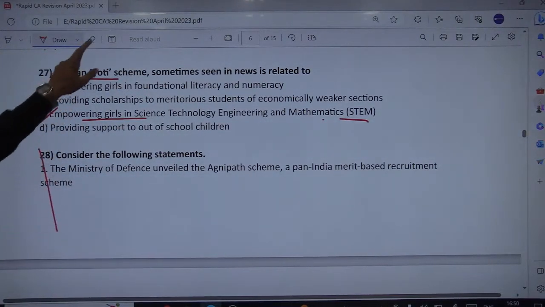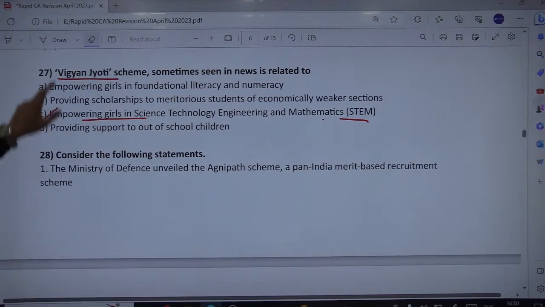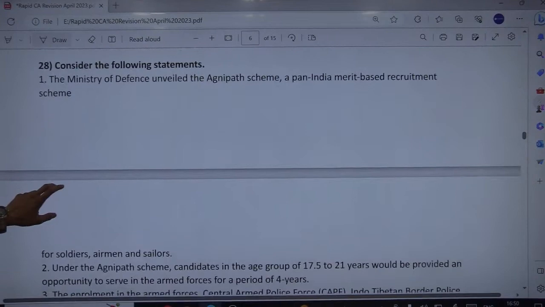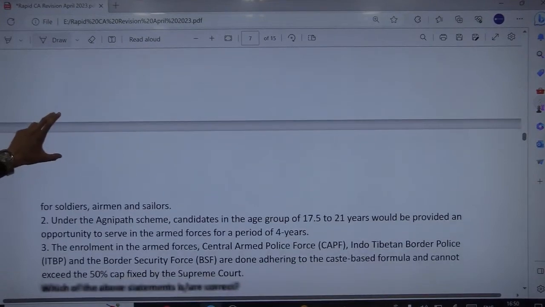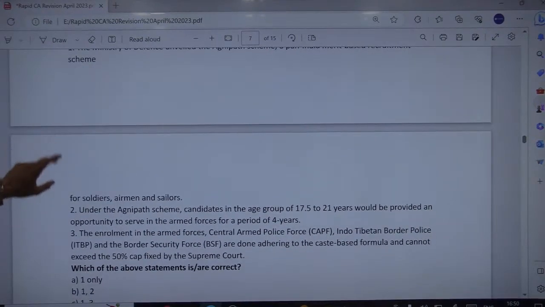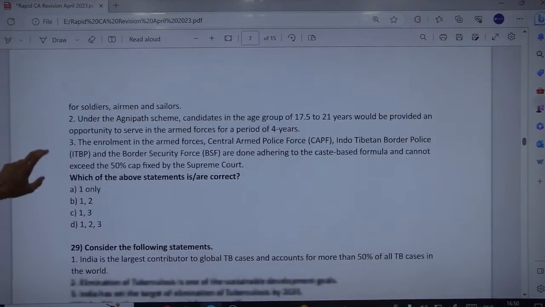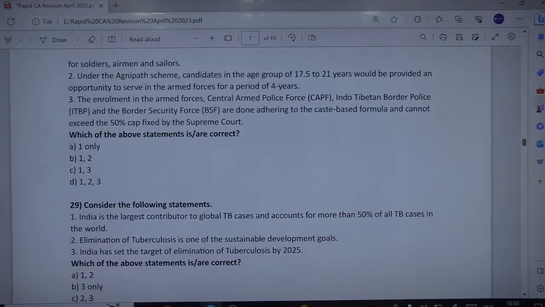Consider the following statements. The next question is related to the Ministry of Defense unveiling the Agnipath scheme, a pan-India merit-based recruitment scheme for soldiers, airmen and sailors. The second statement is related to the age group and the period of 4 years to serve in the armed forces.